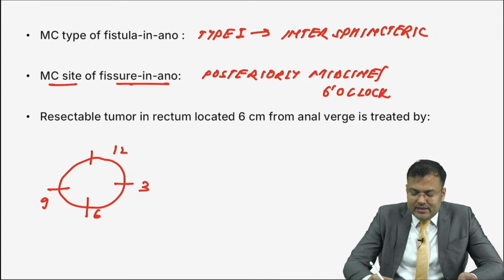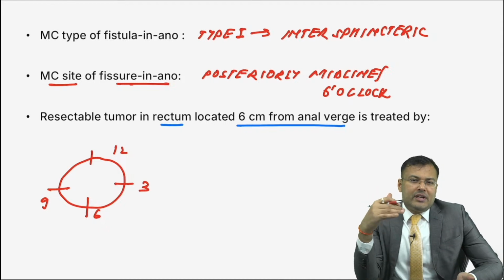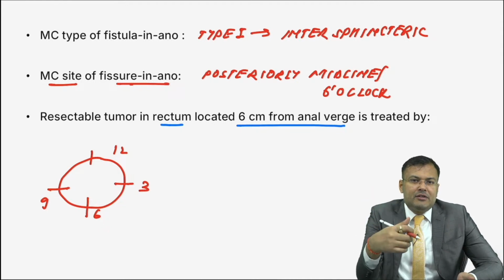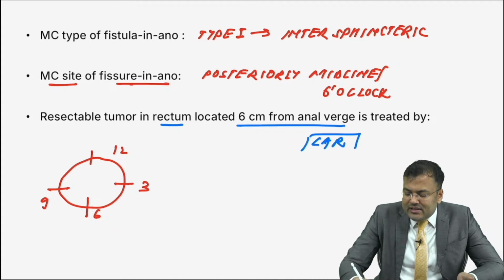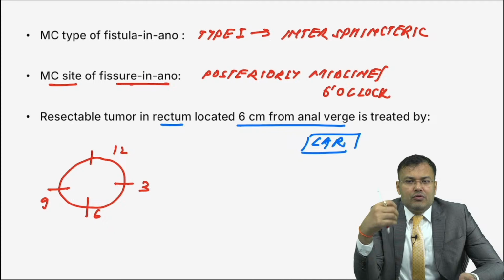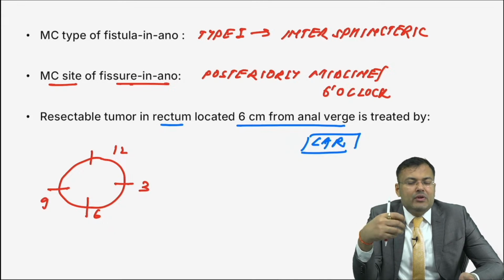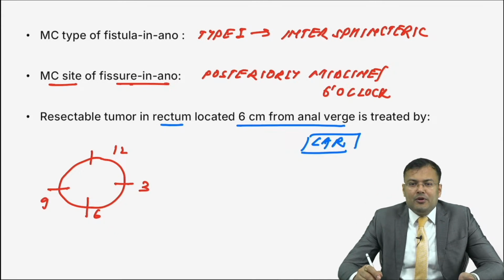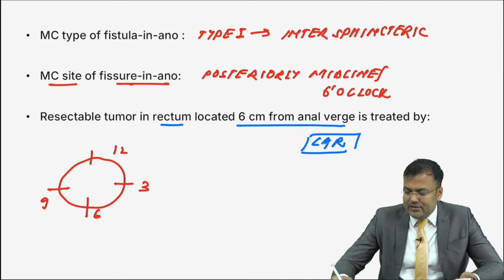Okay. Next, a resectable tumor in the rectum located 6 centimeter from the anal verge. Any tumor located more than 5 centimeter from the anal verge, you can go for LAR, that is low anterior resection, because distally in the rectum we need a 2 centimeter margin. If a malignancy is located at or below 5 centimeter from the anal verge, we do APR, that is abdominoperineal resection. Sidhu Swami, you are correct. We perform low anterior resection.